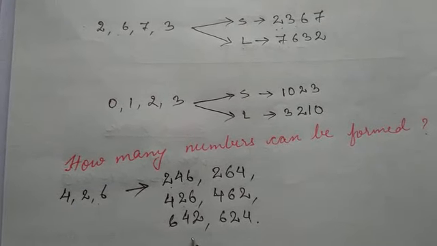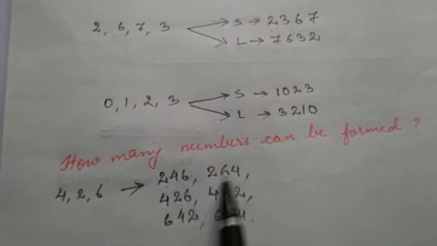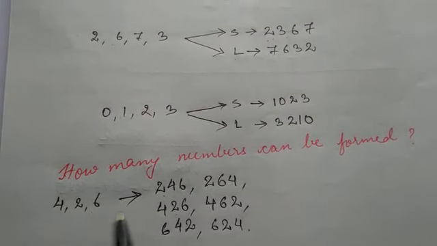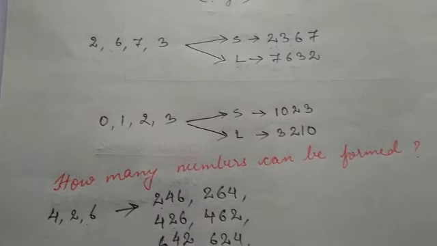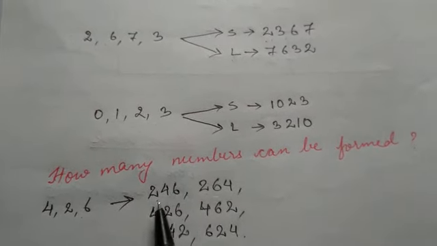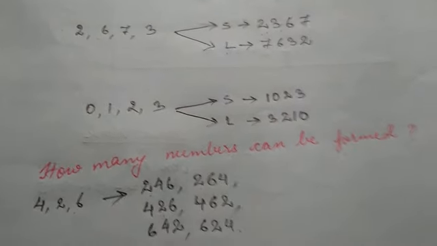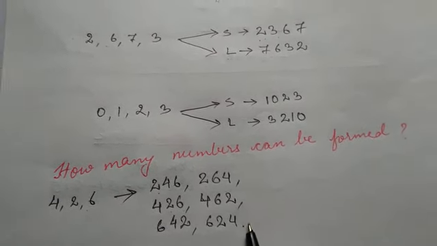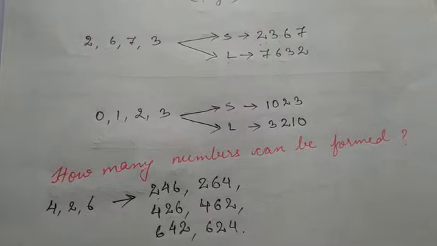Is there any other way you can form? These are all the numbers you can form using these digits. These are the 3-digit numbers I have shown you here, and this is the way. If you do it in a proper way, you will not miss any of the numbers. You can see 1, 2, 3, 4, 5 and 6. We have formed 6 numbers. Now let us go ahead.